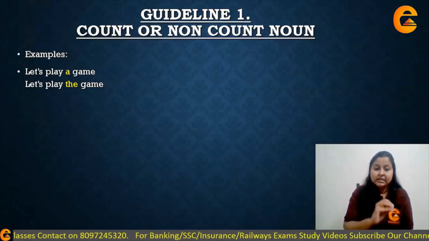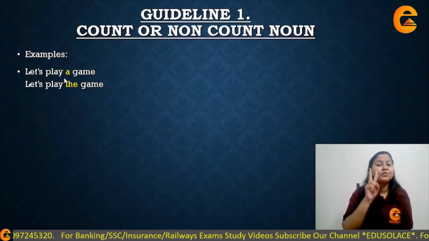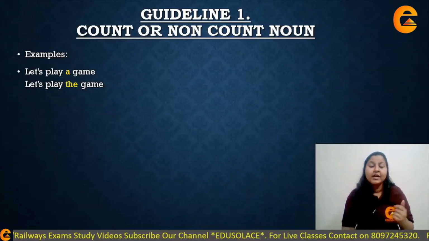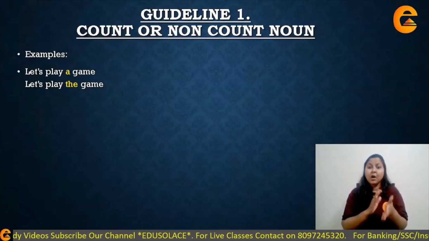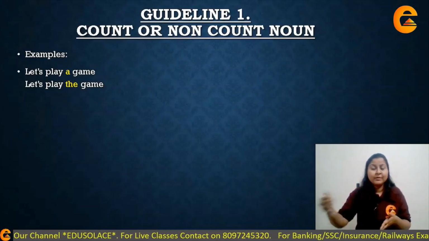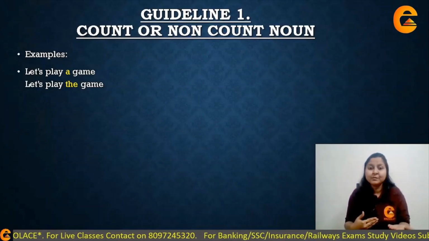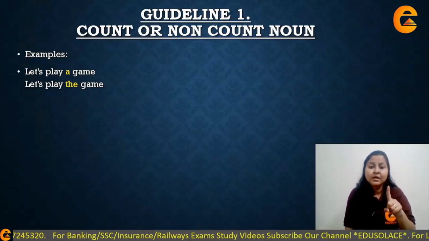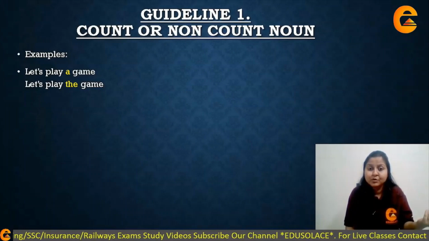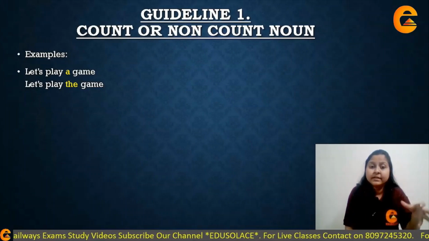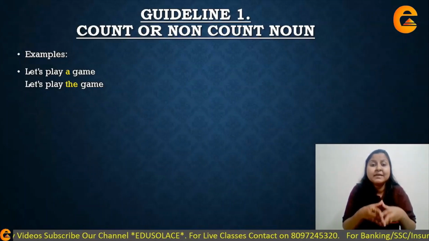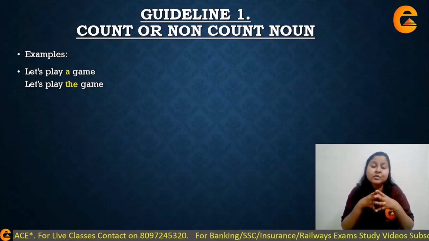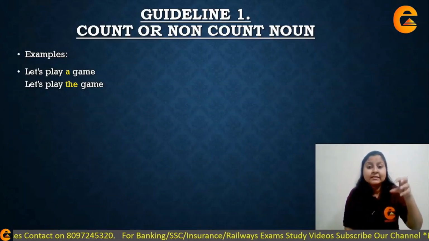So when I use an article before game, I have used it in two ways. I have said let's play a game and let's play the game. Okay. Game here being countable. I can count like how many games are we supposed to play or how many games we are about to play. In this case, let's play a game का मतलब होता है there is just one game, okay, which we are about to play. Let's play the game when I say, it means I am being very specific कि मुझे वही वाला game खेलना है.